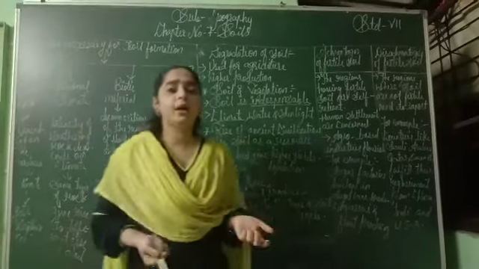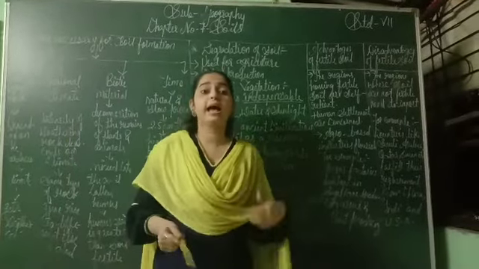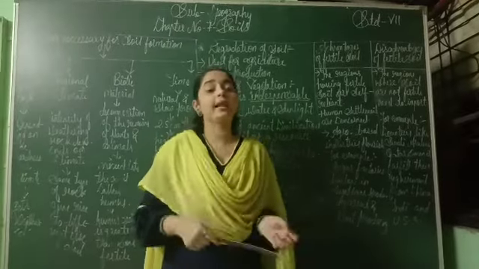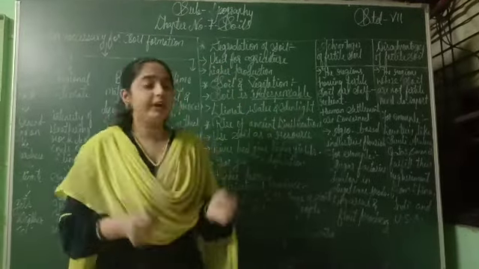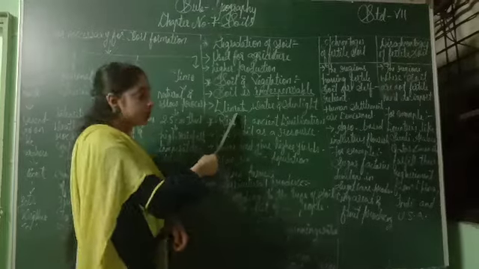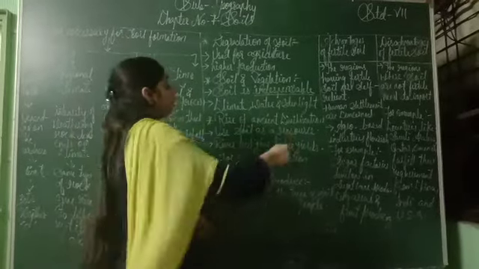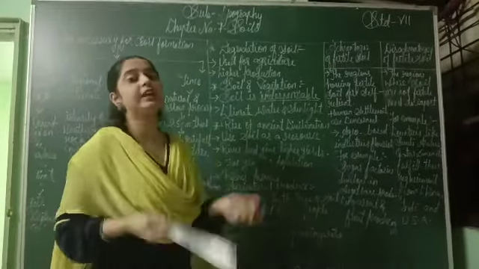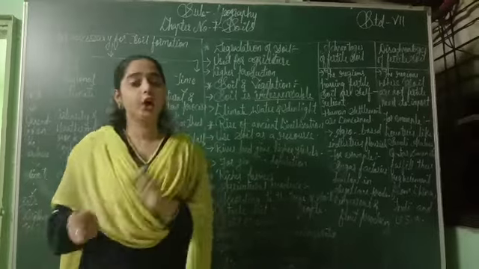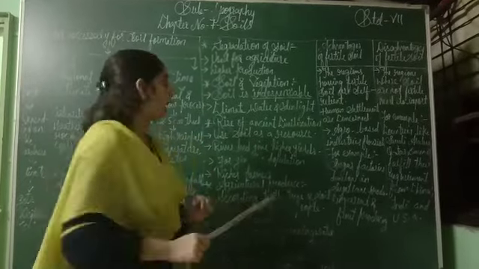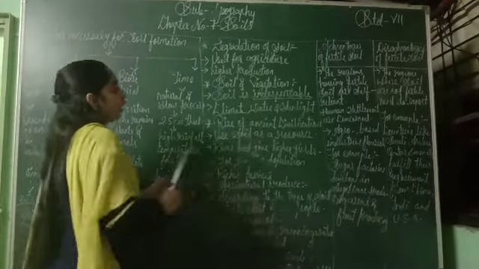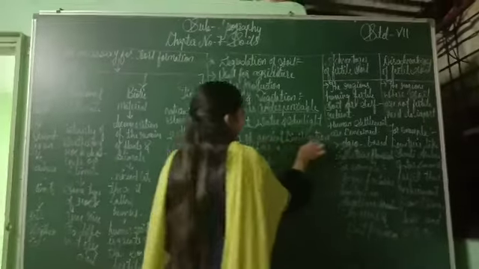For higher production or higher yielding of crops, we need a favorable climate, abundant water and proper sunlight. If we have these things properly, our production will be good and we will have good kinds of crops. Next is rise of ancient civilization.